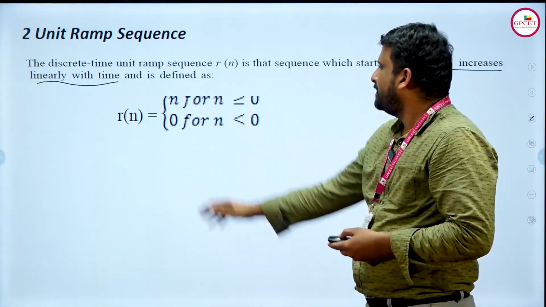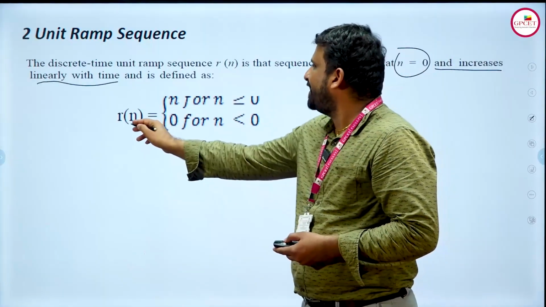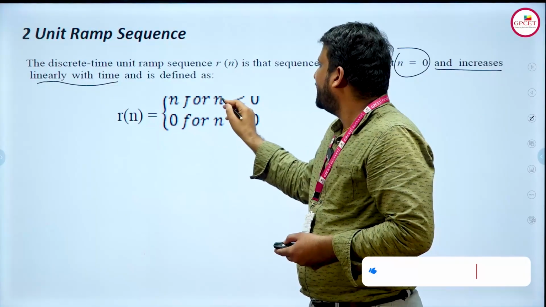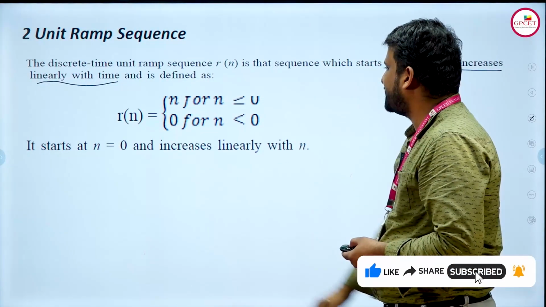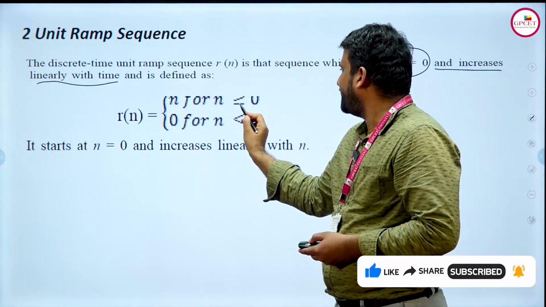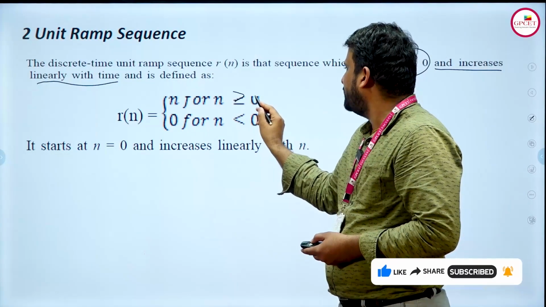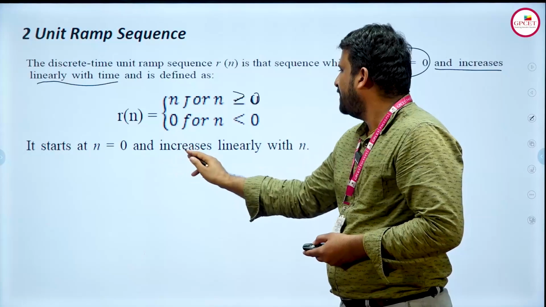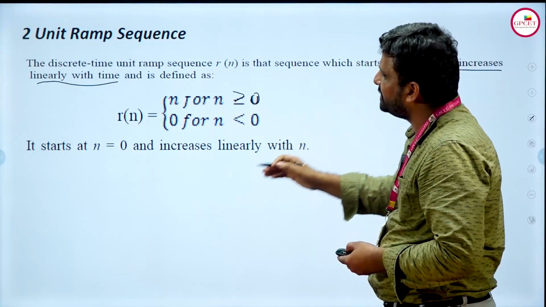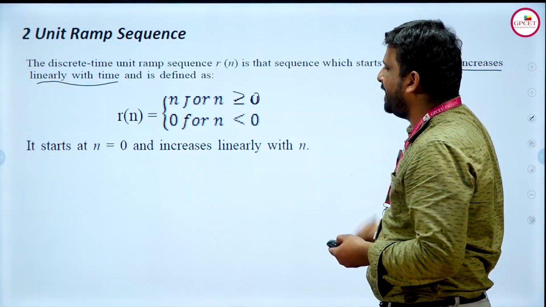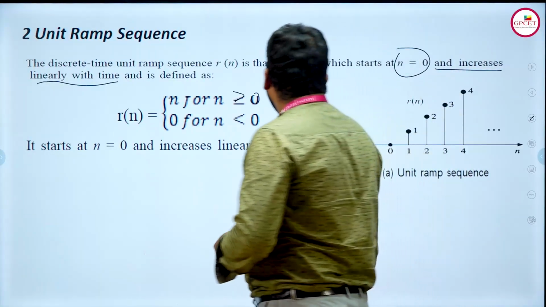So if you see here, the condition r of n, which is the unit ramp sequence, is equal to n for n greater than or equal to 0. If you see the diagram, it starts at n is equal to 0 and increases linearly with n. As n increases, the value also increases. So you can see that representation.